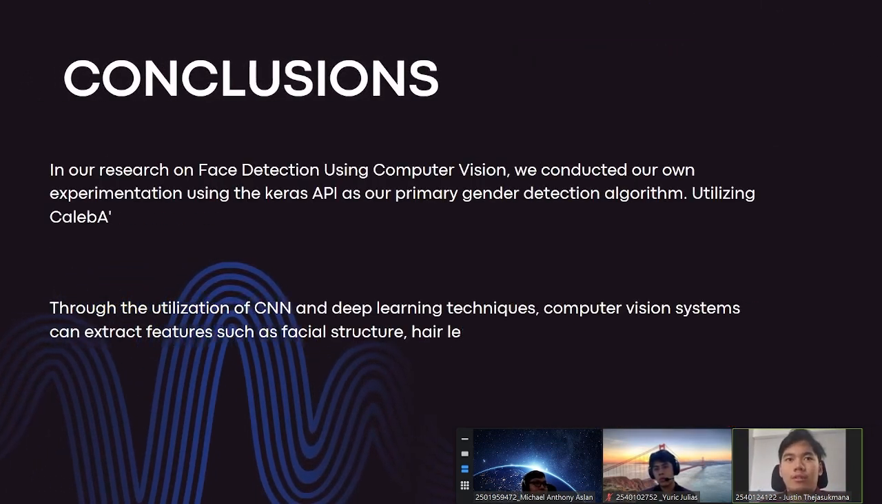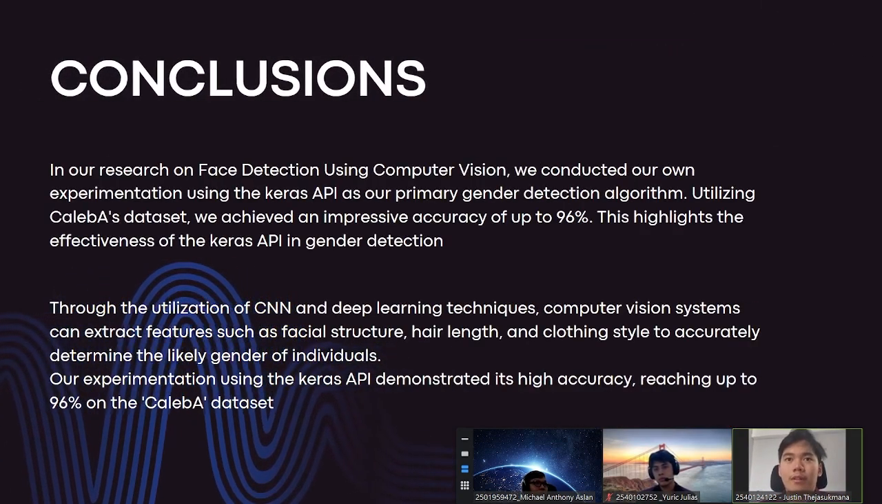And for our conclusions, in our research on gender detection using computer vision, we conducted our own experimentation using the Keras API as our primary gender detection algorithm. Utilizing CelebA's dataset, we achieved an impressive accuracy of up to 96%. This highlights the effectiveness of the Keras API in gender detection.